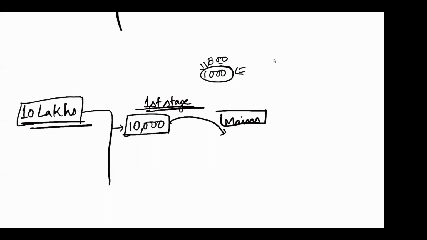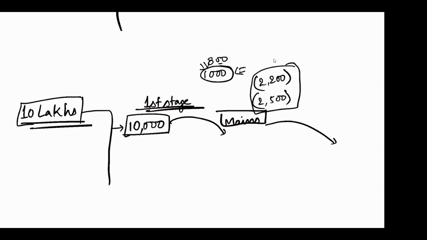ठीक है. अच्छा, mains में what is the selection rate? If you see how many people get selected in their mains, right? So in out of this 10,000, probably 2,500, और आजकल थोड़ा नंबर कम हो गया है ना, 2,200 to 2,500. This is the number of people who are going to be qualified mains. So 2,000, let's consider it as 2,000 to 2,500 people will be eligible for mains. And then you'll have the final round, that is interview, right?